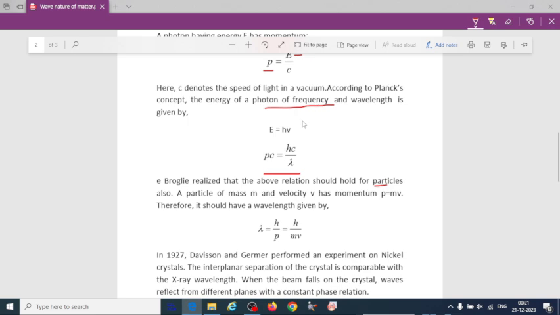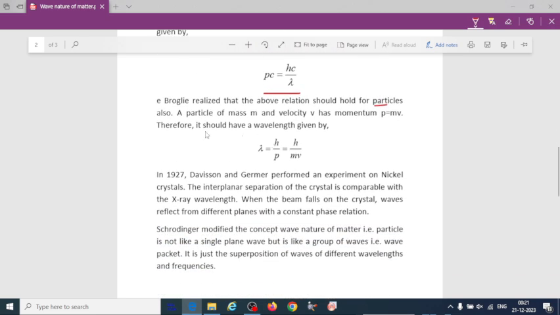This is for the wave nature of matter. It can behave like a particle. Then a particle of mass m and velocity v has momentum m into v. So it should have a wavelength given by lambda equal to h divided by p, that is equal to h divided by m into v. So this is the wave nature, and this is related to the particle nature. That's why matter can behave like a wave, or a wave can behave like a particle.